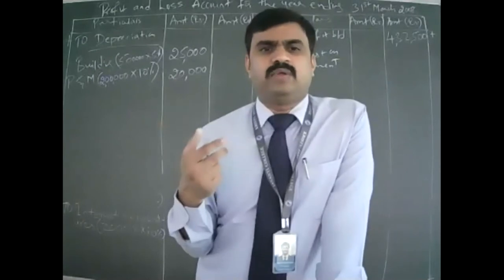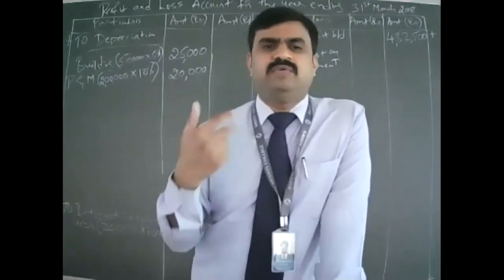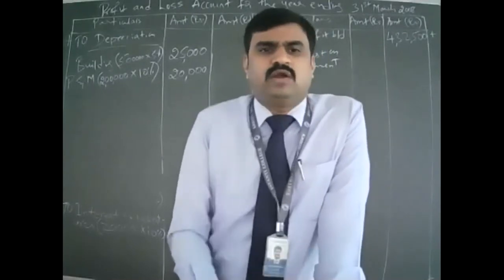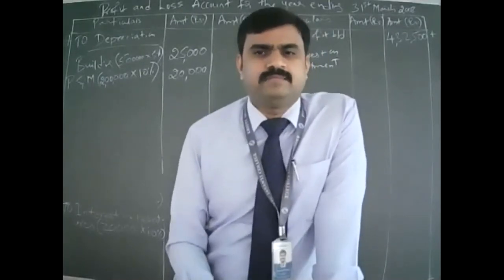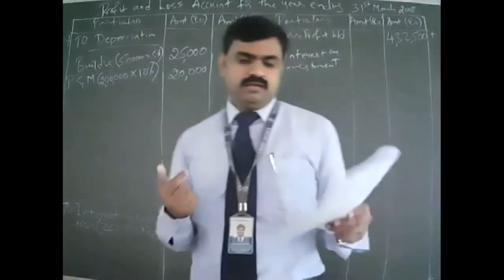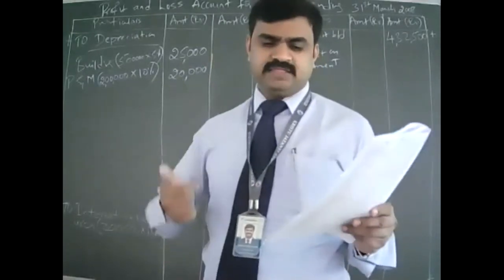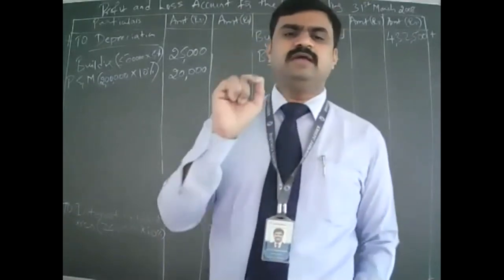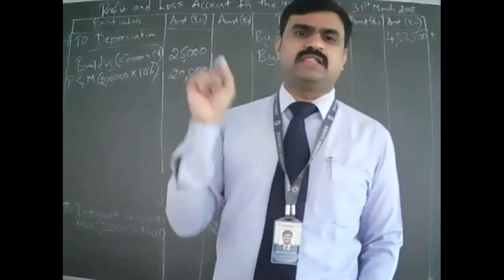But we follow the accrual basis of accounting, so we have to consider the interest already accrued. Clear? 24,000 minus 18,000 is 6,000, the accrued interest not received.